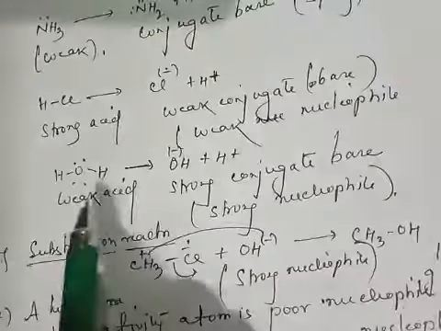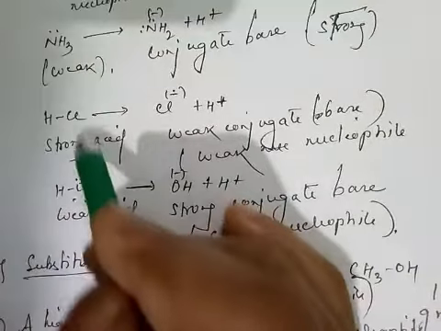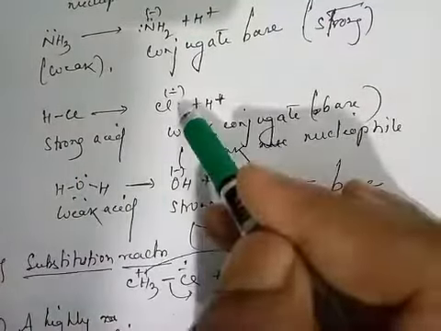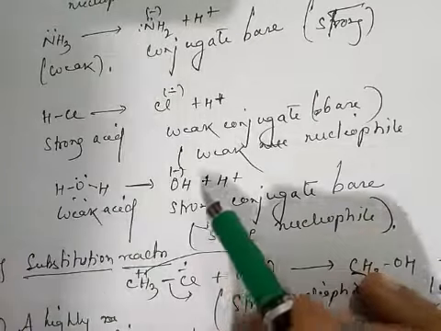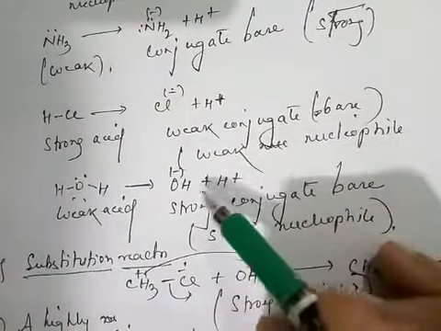So here I am comparing these two: the chloride ion and the OH ion. The OH ion is a stronger nucleophile when you compare the two.